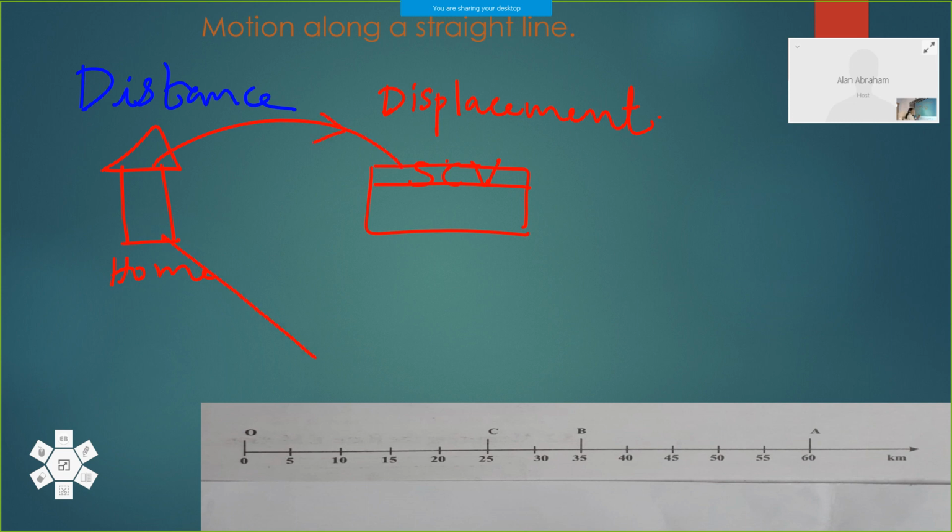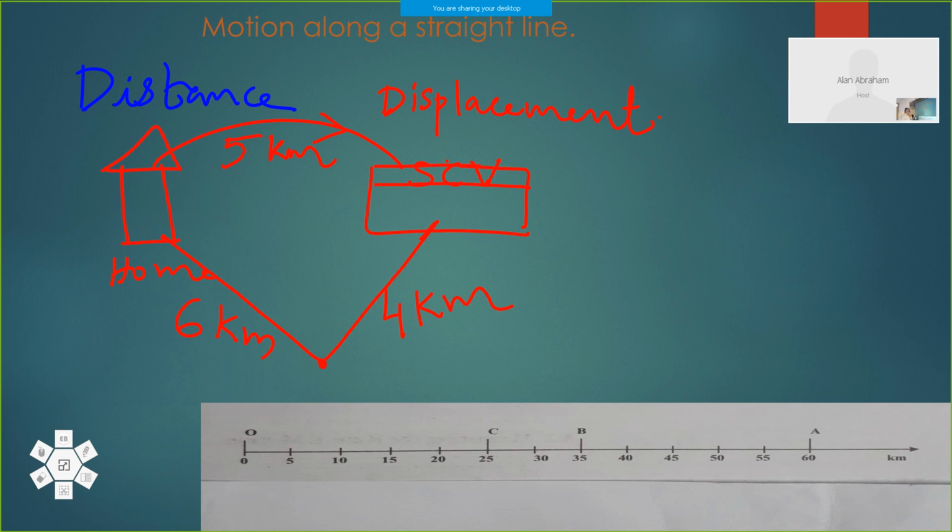You can come to a junction like this and then to the school. So, if you come by this way you have to travel 5 kilometers. And from home to this junction it is 6 kilometers, and from this junction to our SCV it is 4 kilometers. So many paths are there.